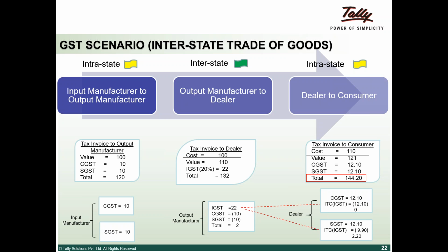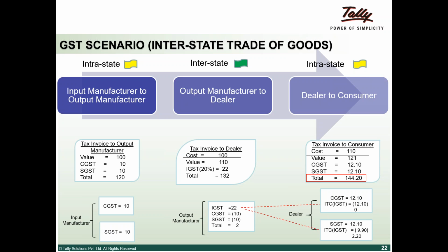Next leg of the transaction, output manufacturer to dealer, with the tax invoices. Now when you go from Karnataka to Tamil Nadu, as I told you, IGST is applicable, because it is considered an interstate transaction. As I told you earlier also, IGST is nothing but the combination of CGST and SGST. So I have taken 20%, that is 10 plus 10, 20%.